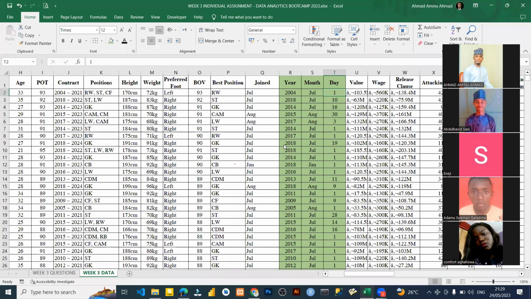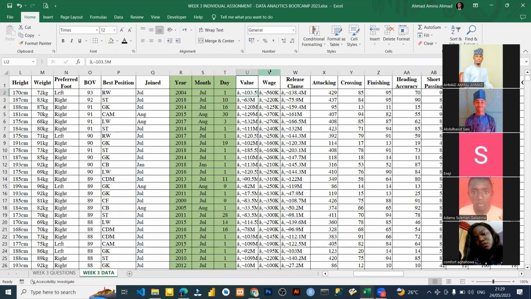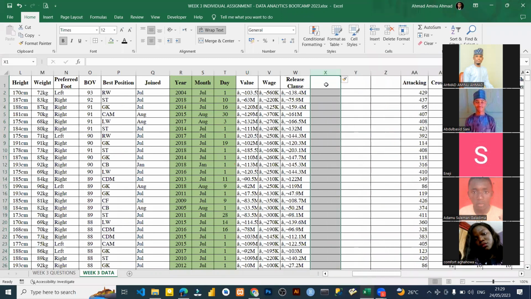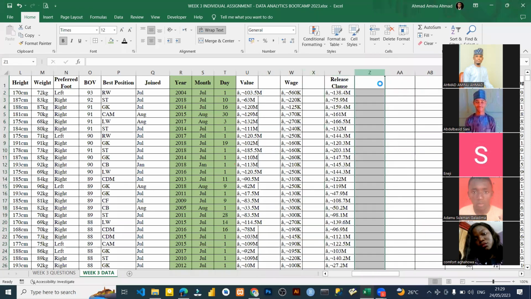Let's continue. Question number 5 says value, wage, and release clause are strings. Convert them to numbers. For example, that one, M. Stay here. Value. Stop there. That's the question that everybody is getting a headache from, right? Don't worry. I'm just going to do something here so that you will see how we can do it.